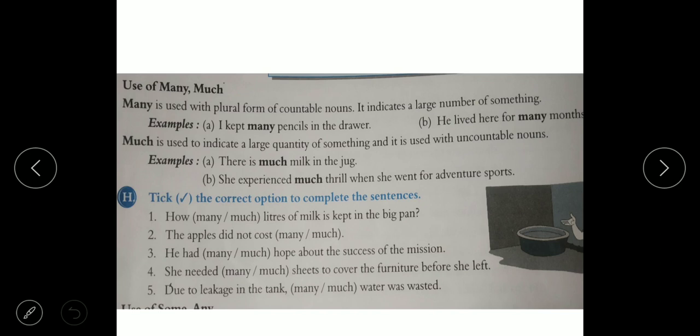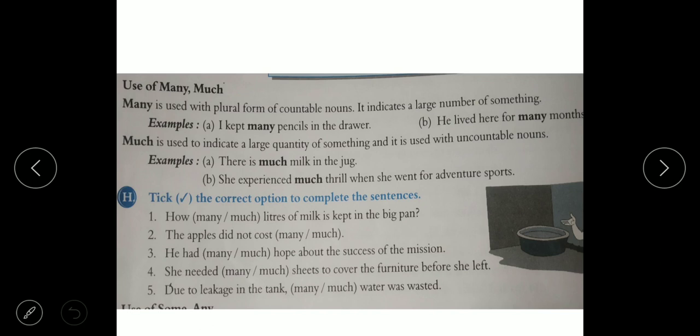Use of many and much. Next is use of many and much, page number 25. Many is used with the plural form of a countable noun, like many pencils. Pencils are plural and countable. So many is used with the plural form of a countable noun. It can indicate a large number of something.